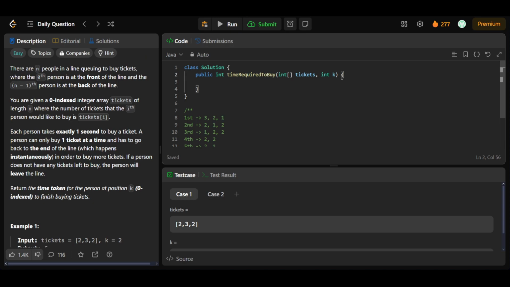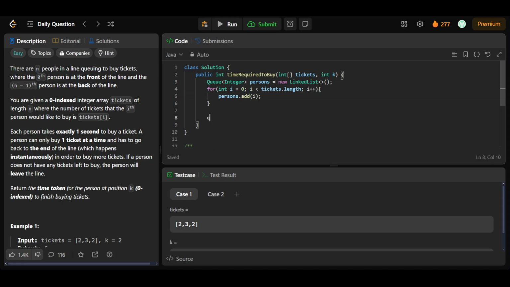Similarly if we go on forward, at the sixth iteration the person's ticket buying will be completed. Now what we have to do is form a queue of integers, that is persons, equal to a new linked list, and we'll update this queue: for int i equal to 0, i less than tickets.length, i plus plus, in persons.add we'll be adding i, the ith person.